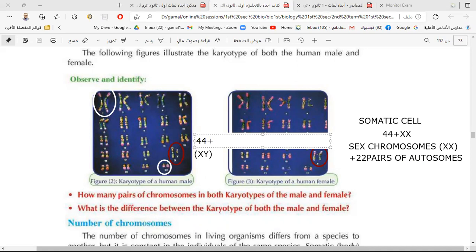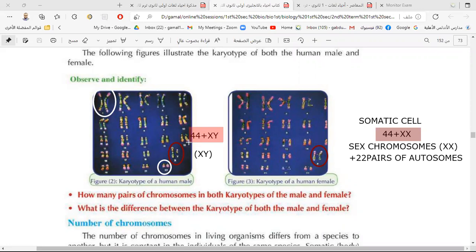But the female has 44 plus XX in each somatic cell.